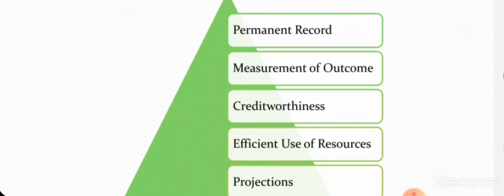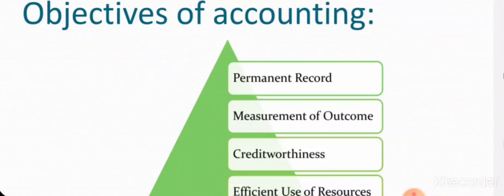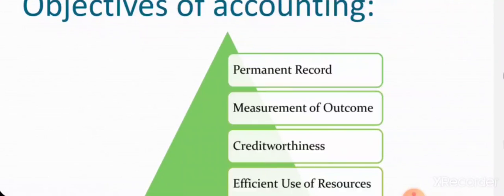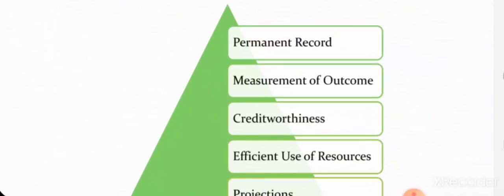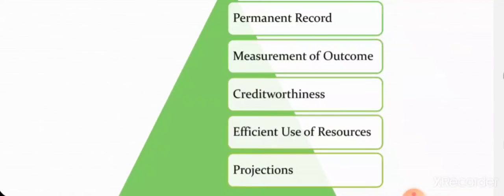And finally, the projections: whether we are on the positive side, moving toward profit, or on the low side. If we are moving on the low side, how do we solve those problems and move in a positive way, what strategies do we have to adopt. So these are the major objectives of accounting. First is permanent record, measurement of outcome, credit worthiness, efficient use of resources, and finally the projections.